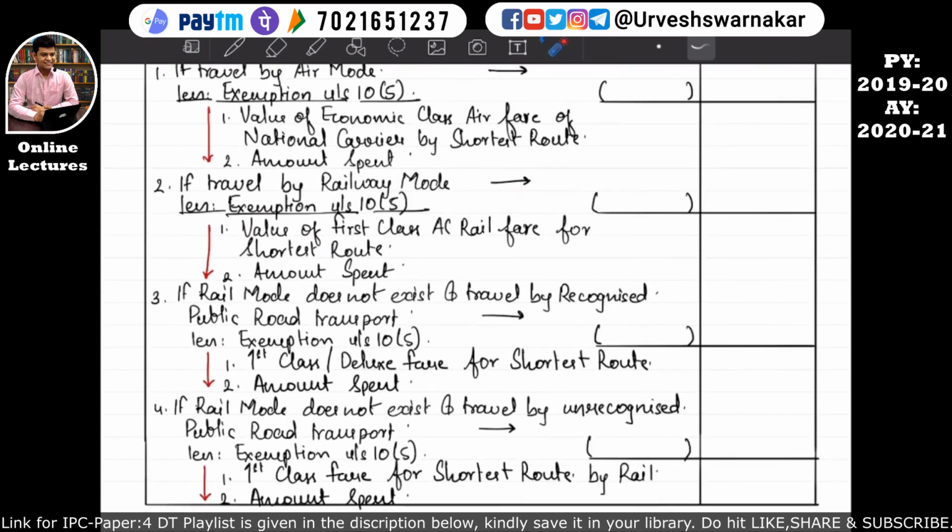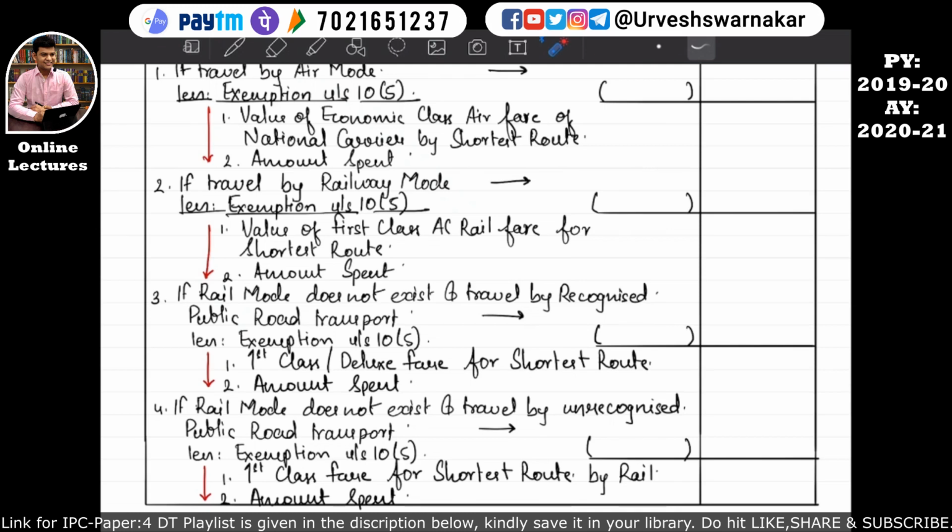Similarly, if the leave travel concession is given by the employer to the employee and such employee is traveling by railway mode, whatever amount has been received will be considered here, and the exemption under section 10 subsection 5 will be calculated in this manner. Value of the first class AC rail fare for shortest route, or the amount spent, whichever is lower, will be considered as exemption under section 10 subsection 5.